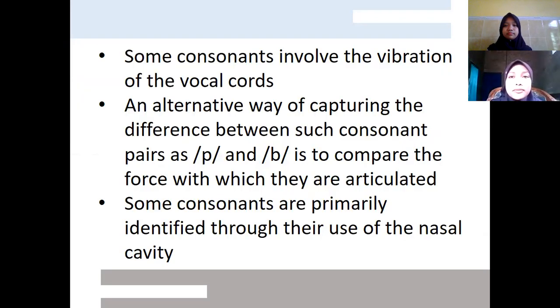Some consonants involve the vibration of the vocal cords. Those are the voiced consonants, such as B and M. Others have no vocal cord vibration.